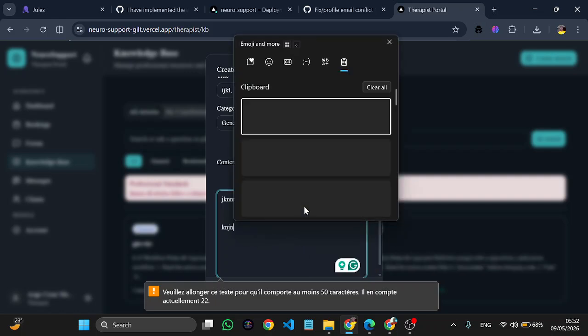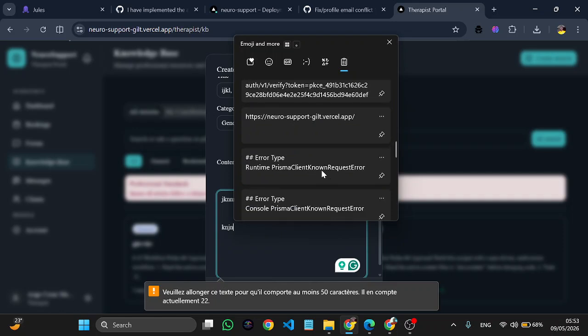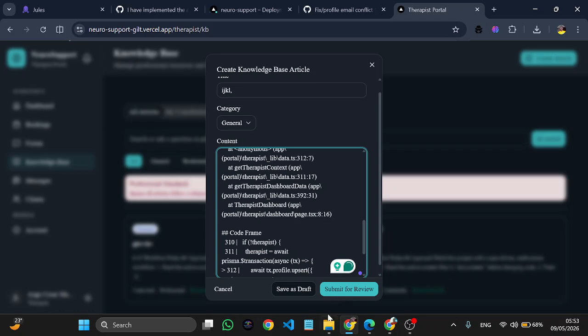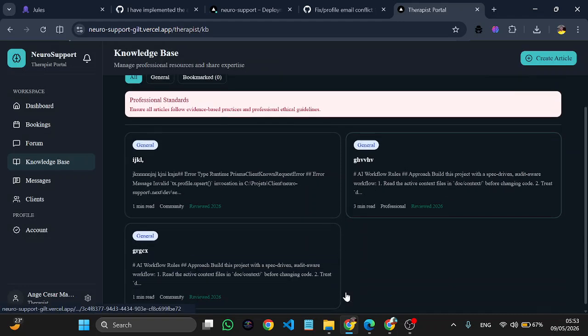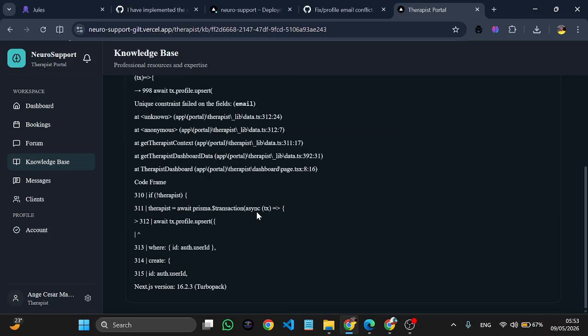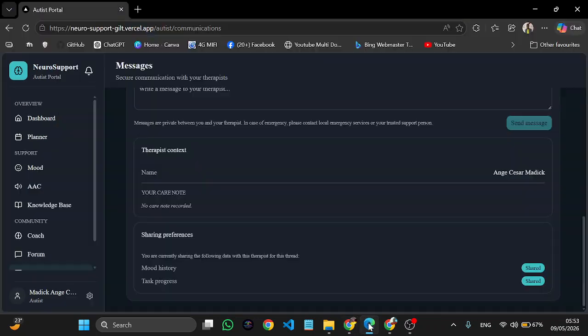Let us see if I have some text here that I can use as an article. This one about an error I had. So I can submit this now for review. It will go to the admin portal for review. So let us press it. You can see how it will look, how the other users will see it.